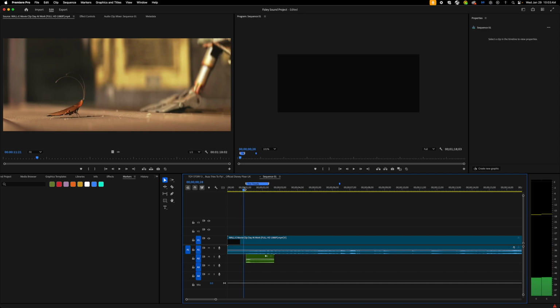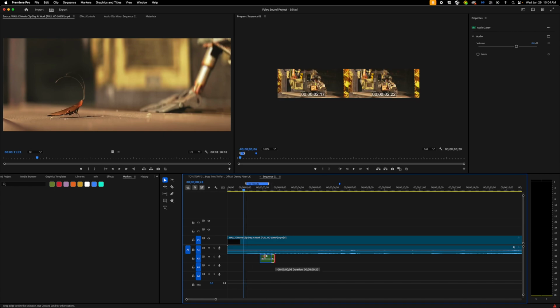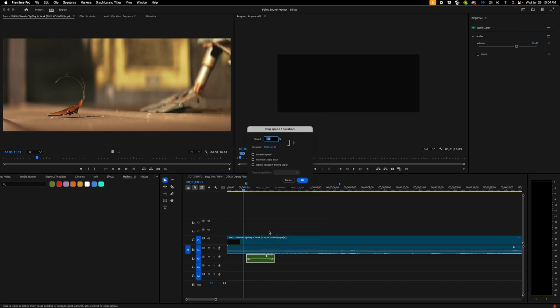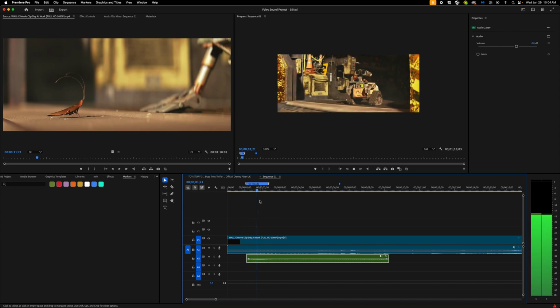Once you have recorded, you can treat this just like any other clip. You can move it around. You can shorten it. In fact, you could even change the time. If we right-click on it and choose speed duration, we could slow it down, make it super slow, so it sounds completely different.